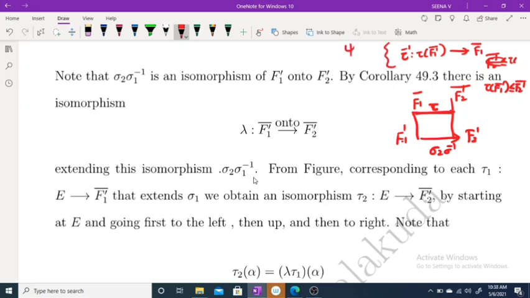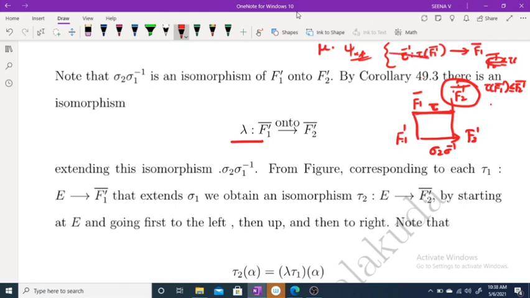As in the case of psi alpha beta, we can extend. There exists an extension of tau inverse from F2 dash closure to F1 dash closure, and we have proved that it is an isomorphism. For that isomorphism, I am denoting lambda. In that problem, we denoted it by mu. Like that, we get an isomorphism.